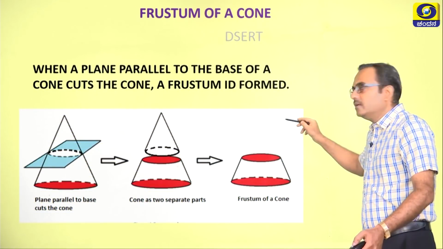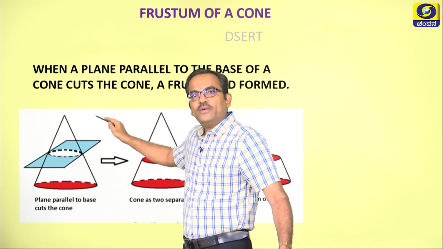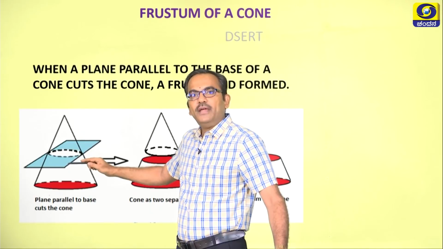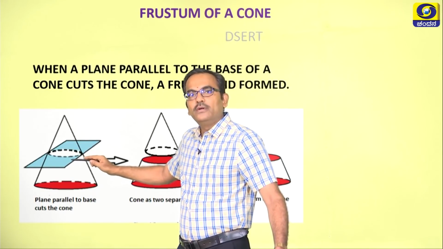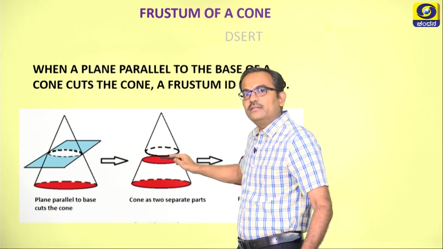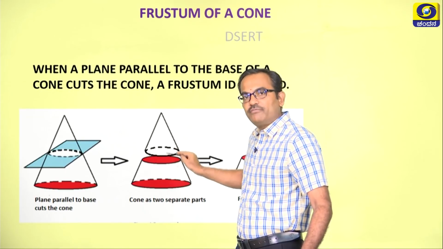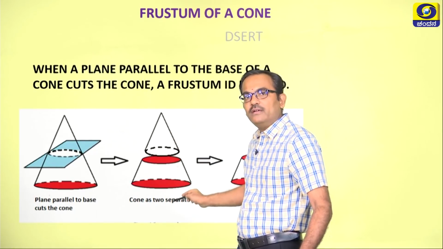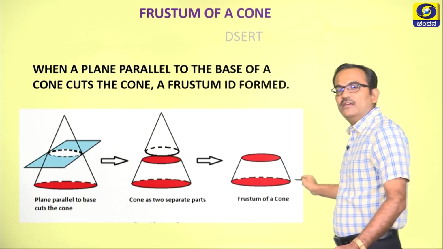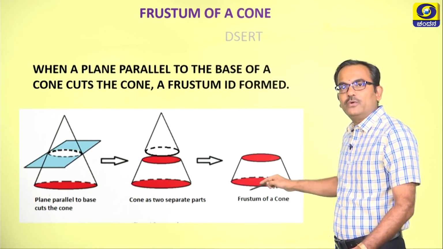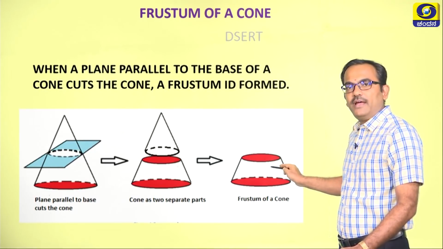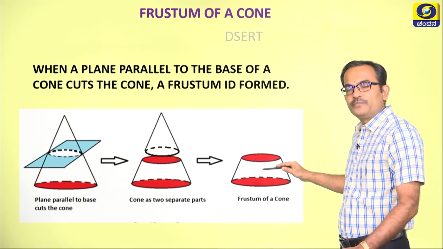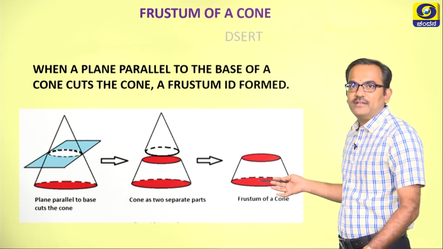See here, the first one we have is a cone, and this is the plane which is cutting the cone, and when this is cut, there are 2 parts formed. The first one is the smaller cone, and the second one we obtain is called the frustum of the cone. Observe the diagram carefully. There are 2 circular surfaces above and below, therefore there will be 2 radii.